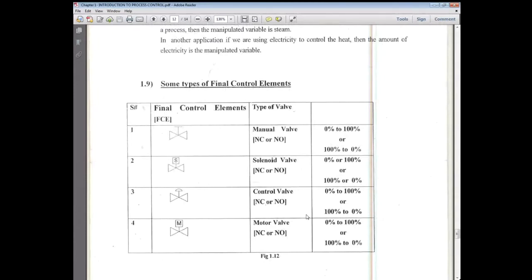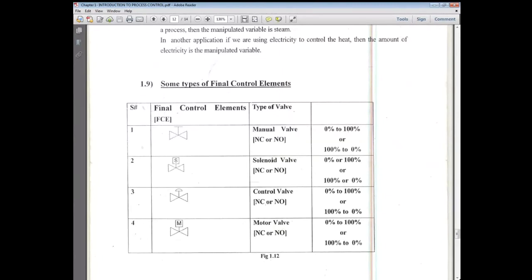Any question up to here, Shabab? Please ask. Teacher, is that the type of valve? I am asking if you have any question about whatever we discussed before.